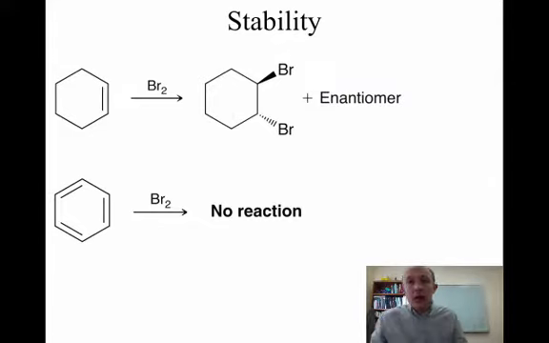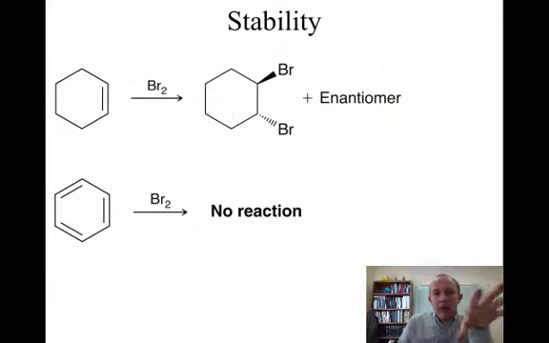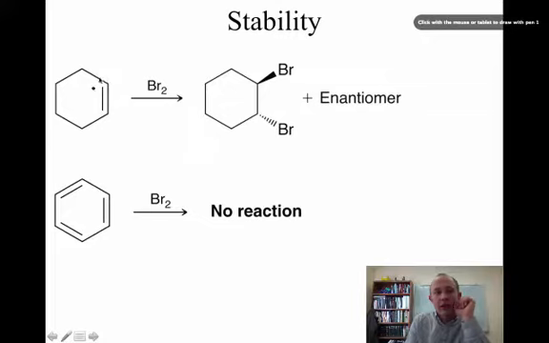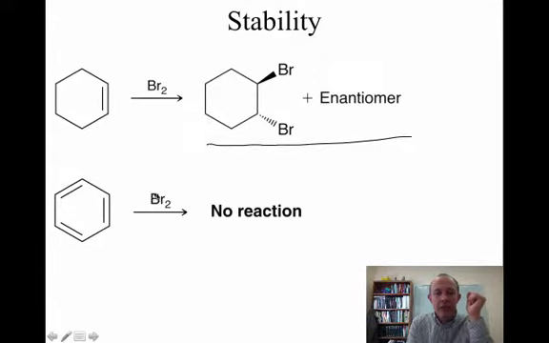Okay, so remember that if something has resonance, that means that it's stable, right? So if we have an isolated double bond, like cyclohexene, we've already learned that if you treat a double bond with bromine, bromine's going to add across the double bond to give us these dibromide products, right? But if you take benzene and drop bromine into benzene, nothing happens. Why would that be? Well, maybe part of the explanation is that because of its resonance stability, it's lower in energy, so it's much less likely to undergo chemical reactions.